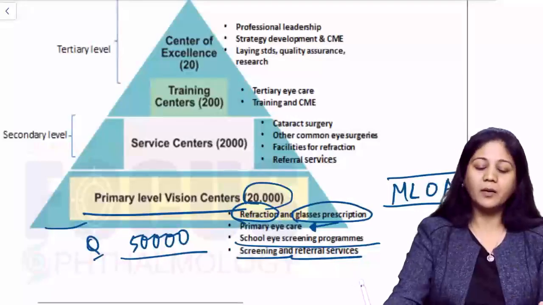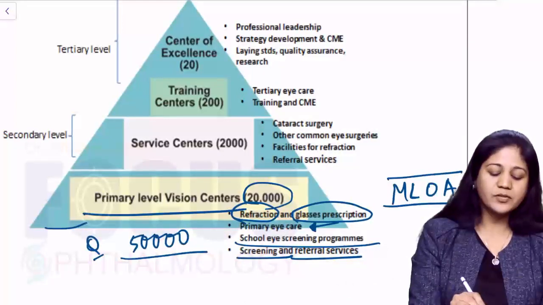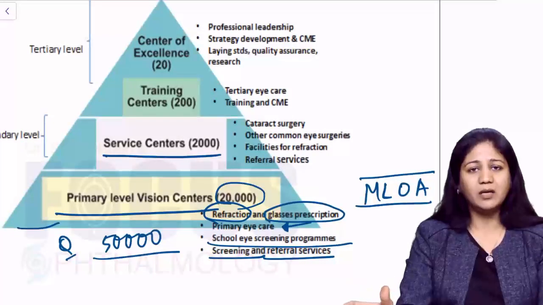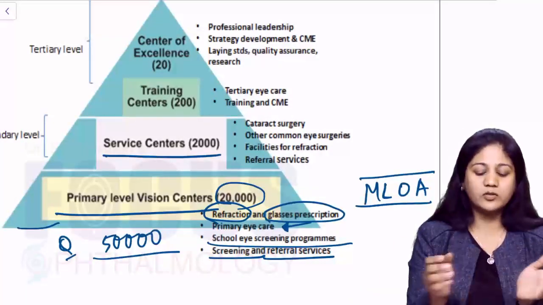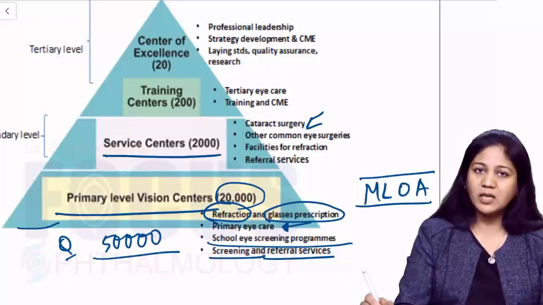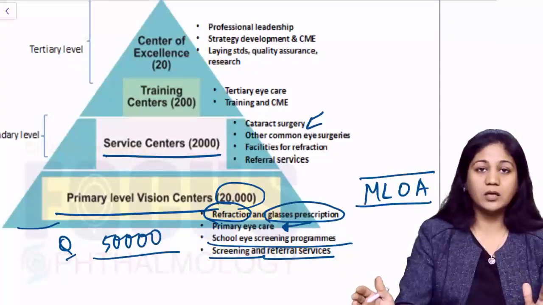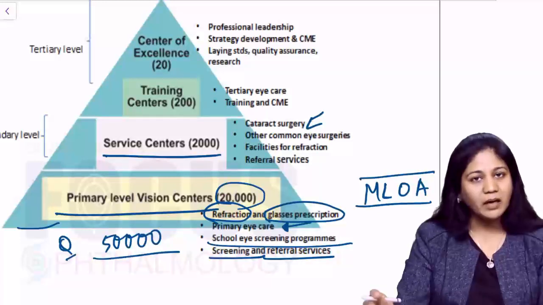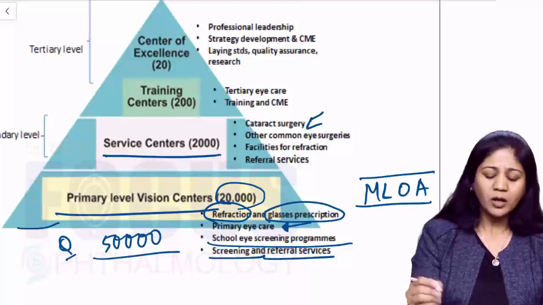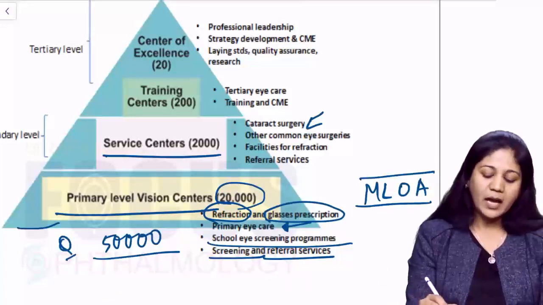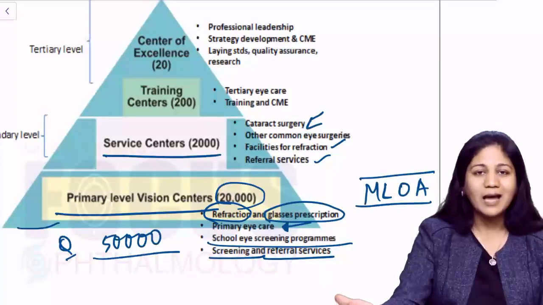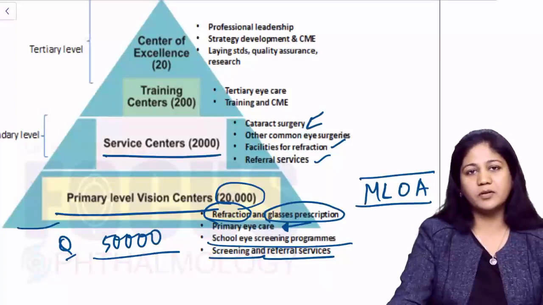Now a little higher up at the secondary level we have service centers. Now service center means those centers which have facilities for at least treatment of cataract. Okay, so they can do primary level treatment, they can do cataract surgeries, they can do some minor ailments, they can treat some other small pathologies, they can obviously carry out refraction, they can give free glasses, and they again have a referral service.